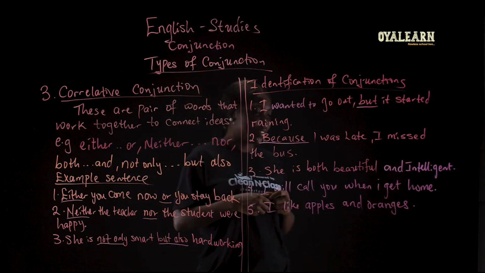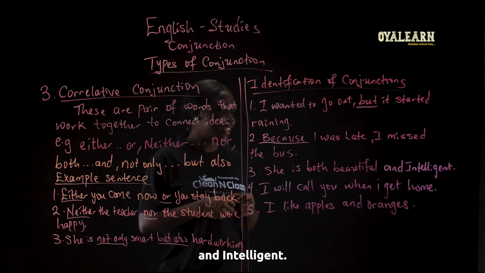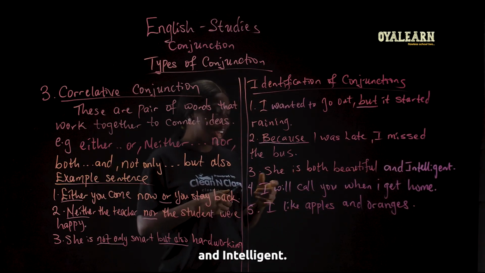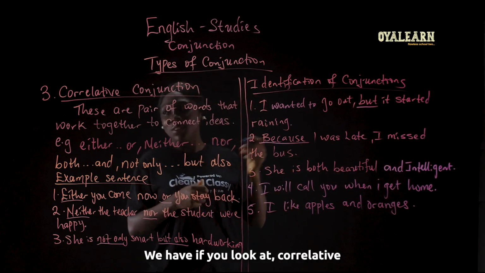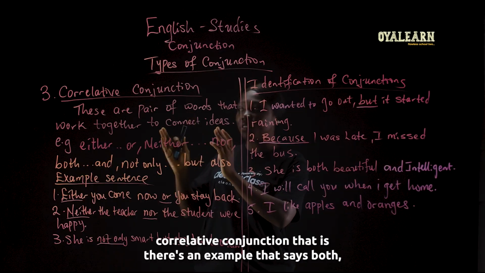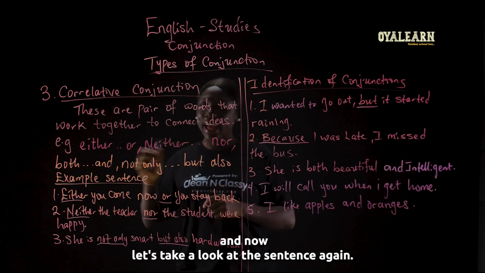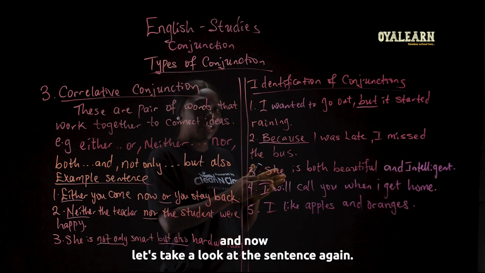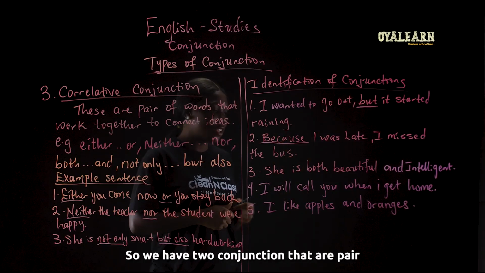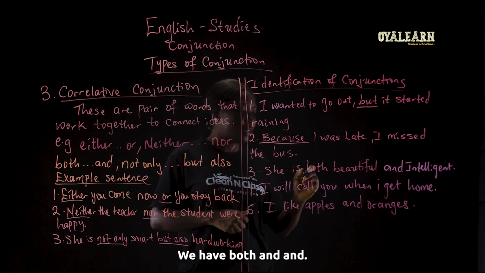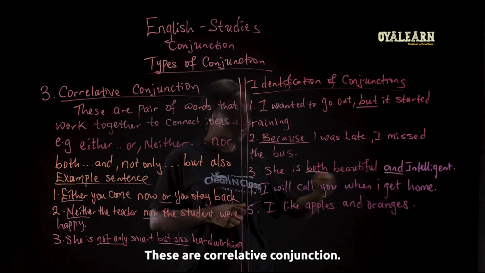Sentence 3. She is both beautiful and intelligent. What is the conjunction used here? If you look at correlative conjunctions, there's an example that says both and. Let's take a look at the sentence again. She is both beautiful and intelligent. So we have two conjunctions that are paired. We have both and, and these are correlative conjunctions.